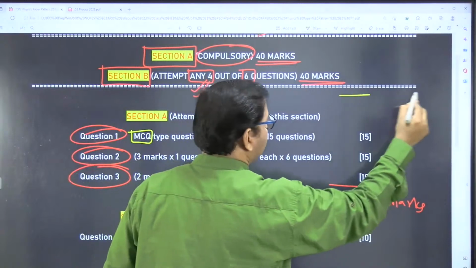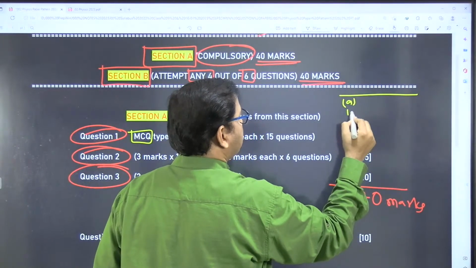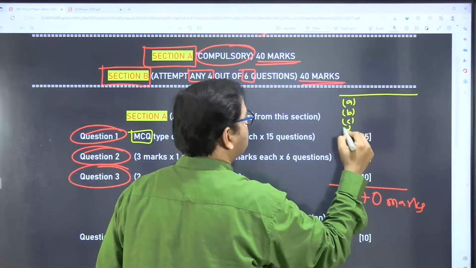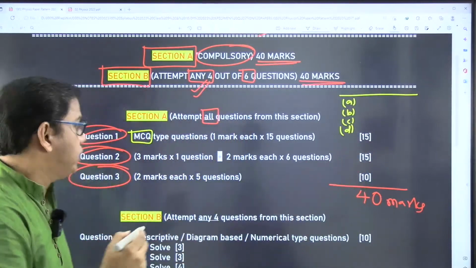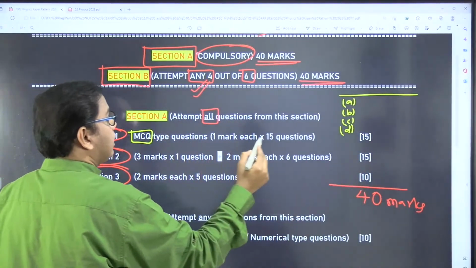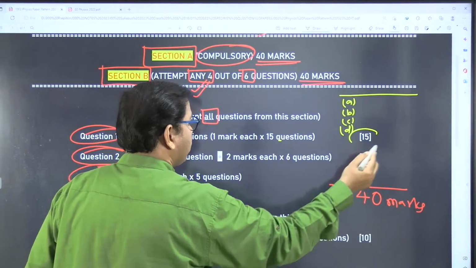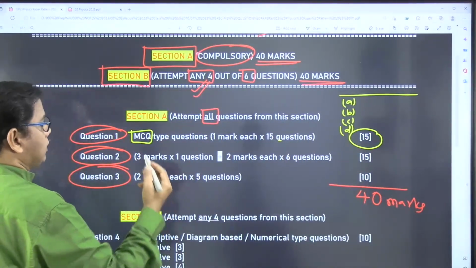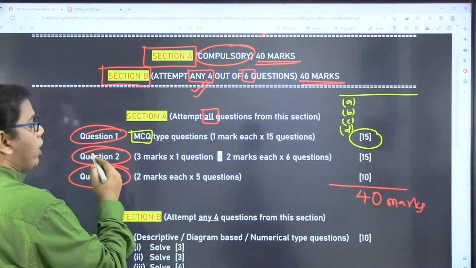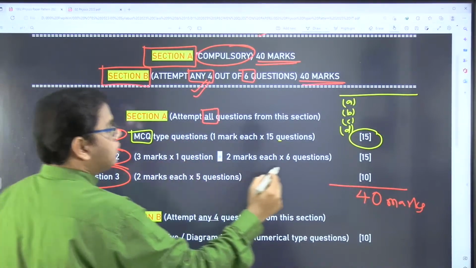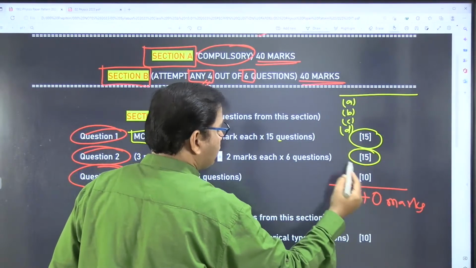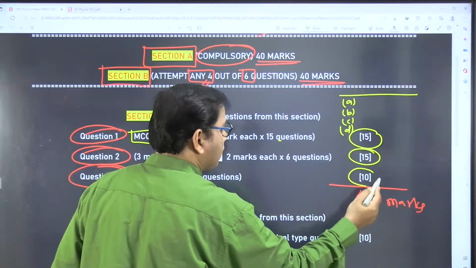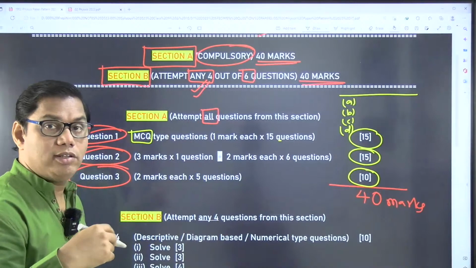One question is given followed by 4 options A, B, C, D, and you have to select the correct option, right? So 1 mark each and 15 questions. So weightage for question number 1 is 15 marks. Weightage for question number 2 is 15 marks, and weightage for question number 3 is 10 marks.